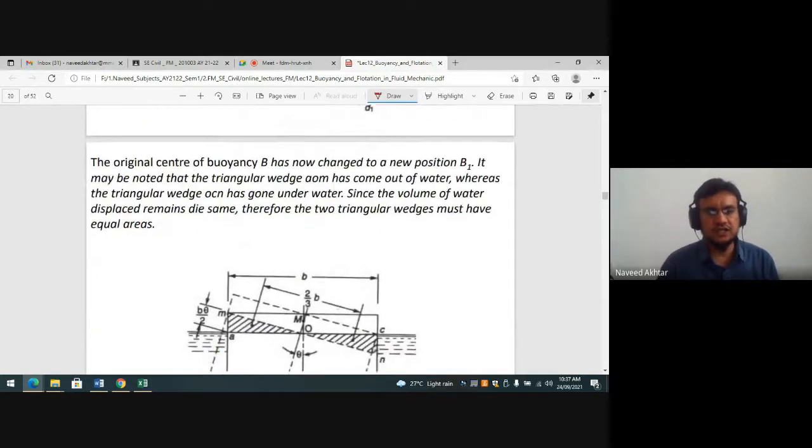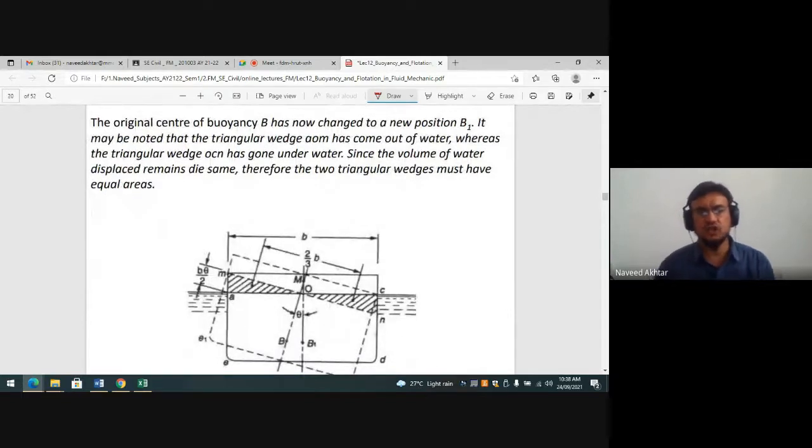The original center of buoyancy B has now changed to a new position, B1, after tilting.